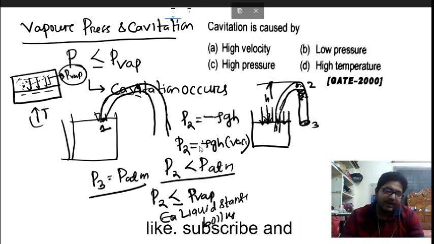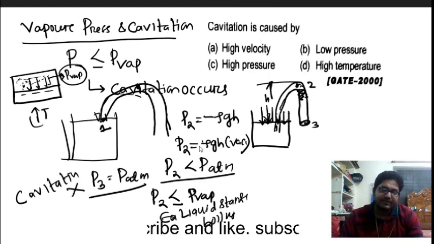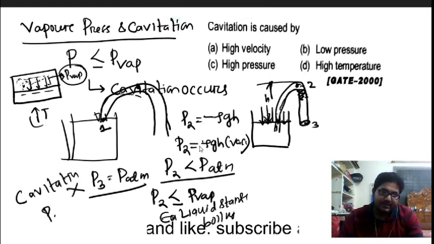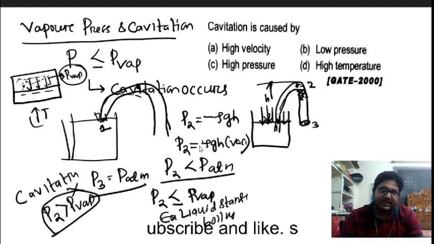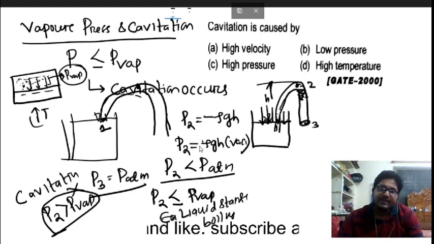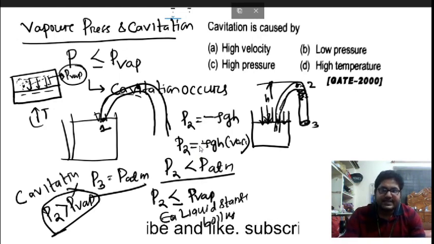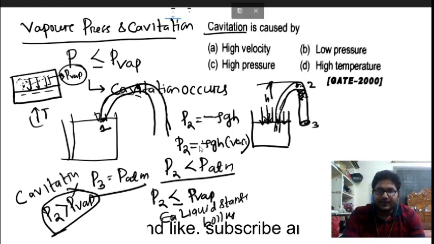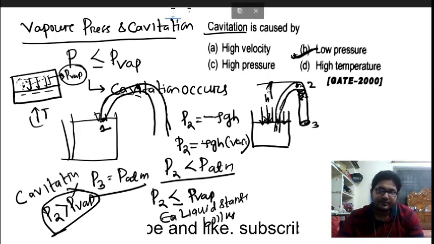So we always have to avoid the cavitation process. We always maintain the pressure at point 2 greater than the vapor pressure, so that cavitation will not form here, and there will be no removal of pipe material or sudden failure. So the question asks: cavitation is caused when the pressure is low, that is, when the pressure is less than the vapor pressure.